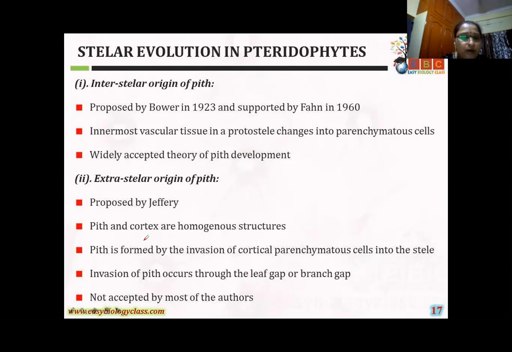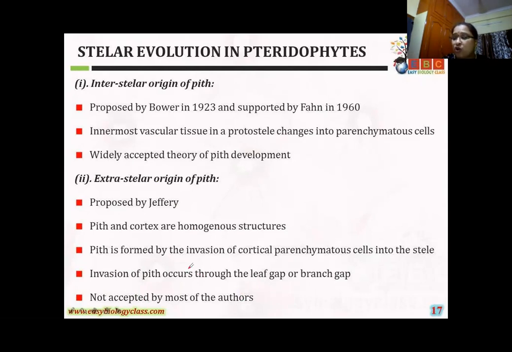That means the pith and cortex are a homogeneous, very simple structure, where the pith is formed by innervation of cortical parenchymatous tissue cells into the stele. You can observe this type of pith only where there are leaf gaps or branch gaps. That's why this is not accepted by most authors.